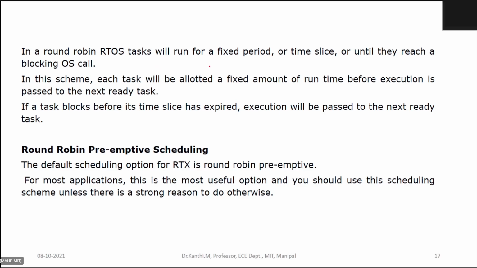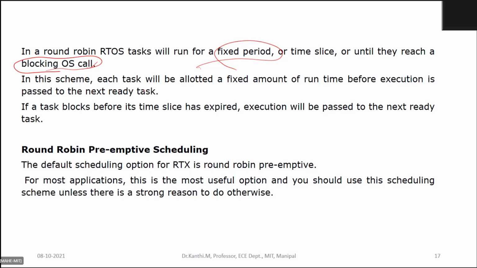So in round robin, the task will run for a fixed period or time slice, or until it reaches a blocking OS call. A blocking OS call is something like an event, where I am waiting for a certain resource.